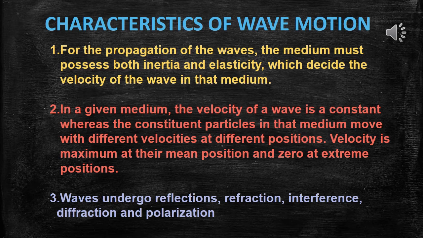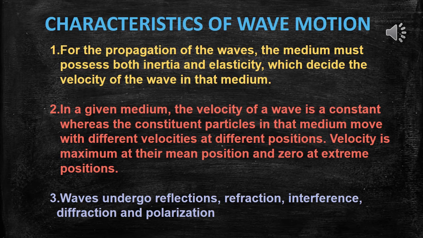When the particle reaches the extreme positions, the velocity will be zero. When the particle crosses the mean position, the velocity will be maximum. The velocity of the particle differs from position to position, but the velocity of the wave is a constant.